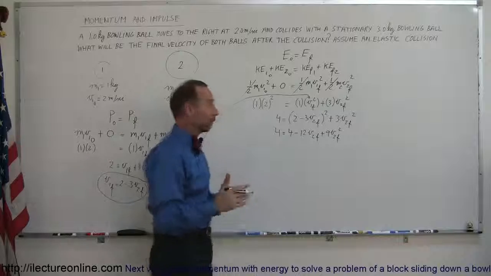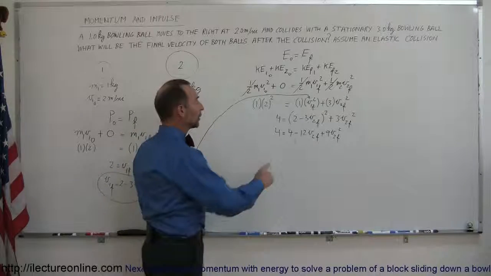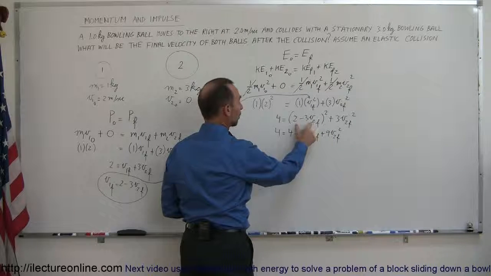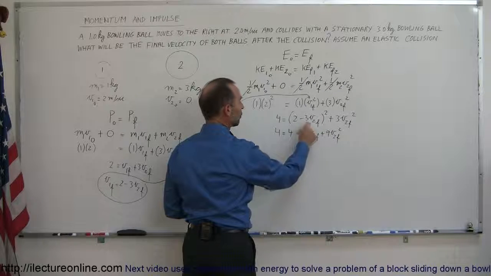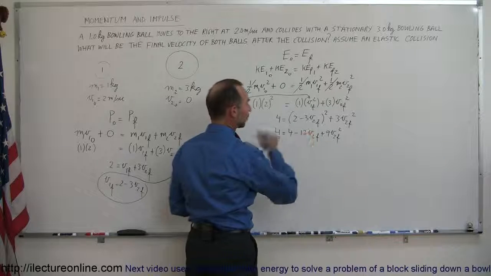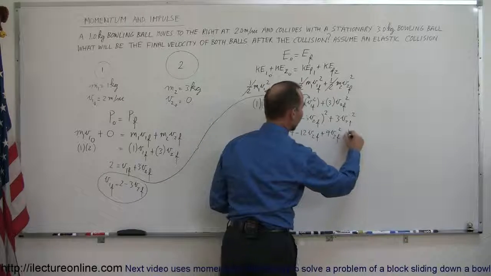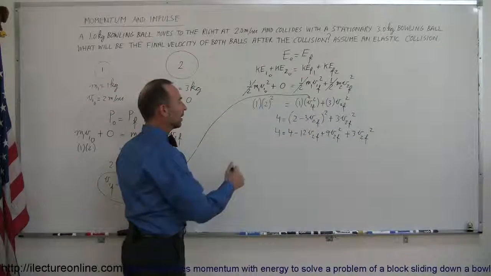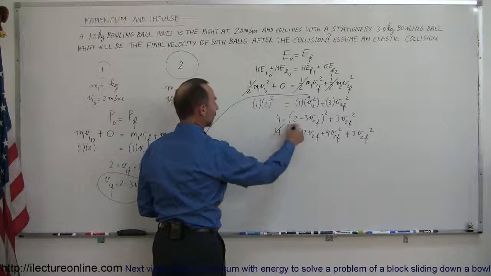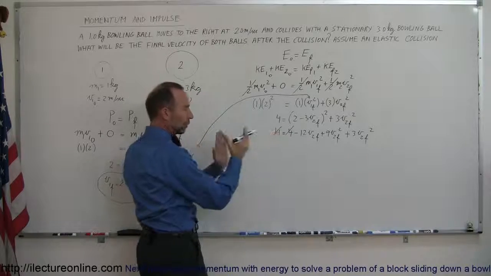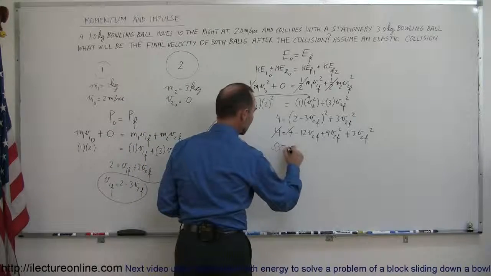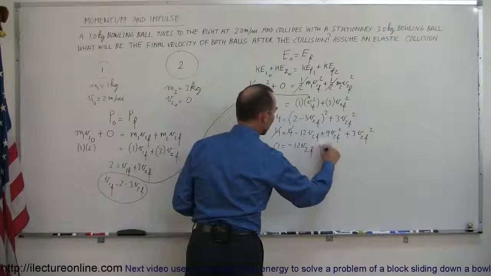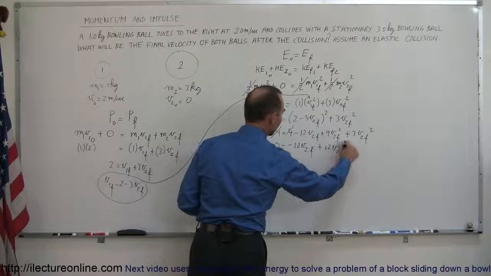Again, when you square a binomial, you take the first term squared, you take the last term squared, and then twice the product of the two terms. 2 times the minus 3 V2 final is minus 6 V2 final, times 2 is minus 12, and then we still have the plus 3 V2 final squared over here. Then nicely we can eliminate a 4 on both sides of the equation, and then finally when we combine like terms, we have 0 equals minus 12 V2 final, and 9 plus 3 is plus 12 V2 final squared.